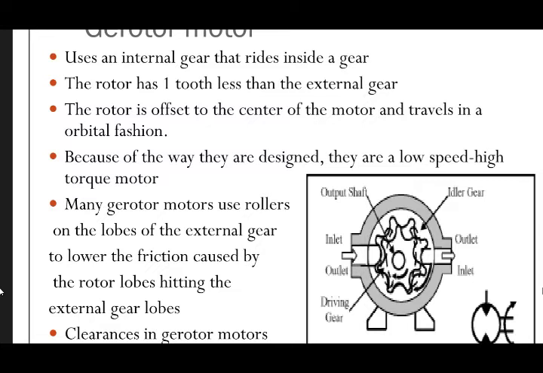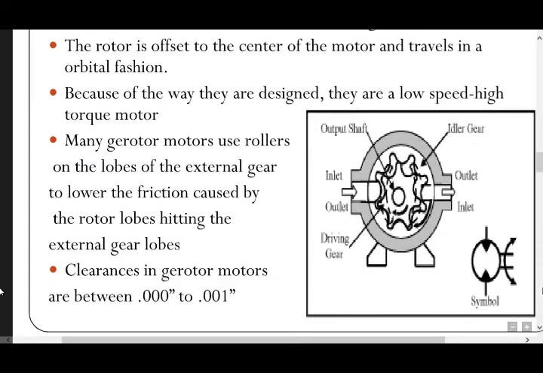Many Gerotor motors use rollers on the lobes of the external gear to lower the friction caused by the motor lobes hitting the external gear lobes, clearing Gerotor motors between 0 to 0.001. Here in this figure you observe that this is a symbol, inlet, outlet, driving gear and output shaft, idle gear.